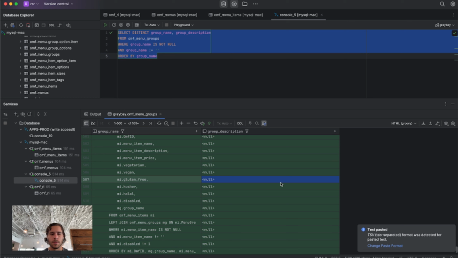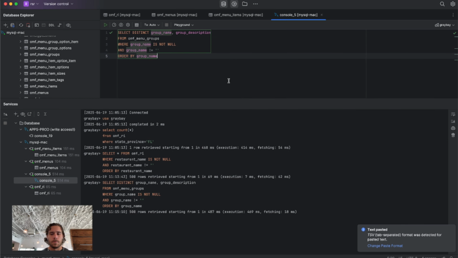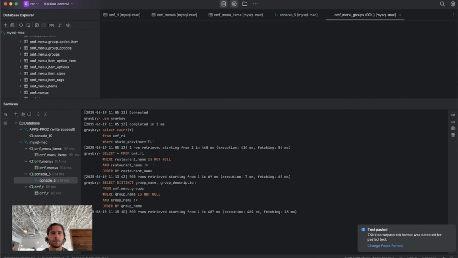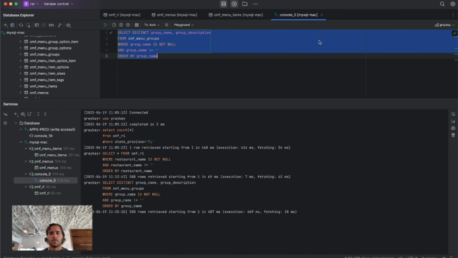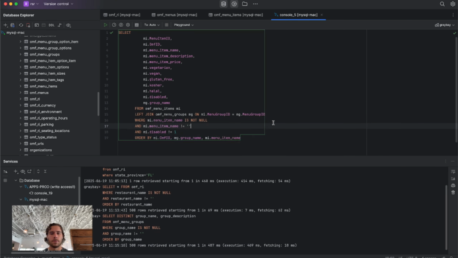Oh my goodness. Cut it out. Oh my gosh. I literally just want to paste a query. No, I don't want to exit.